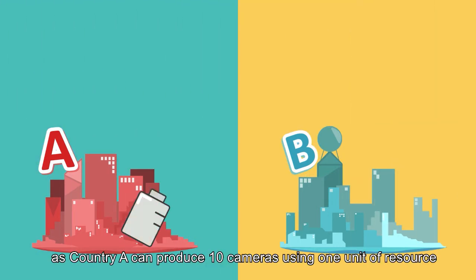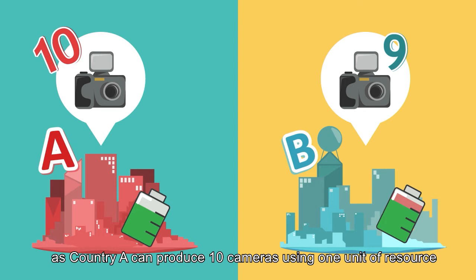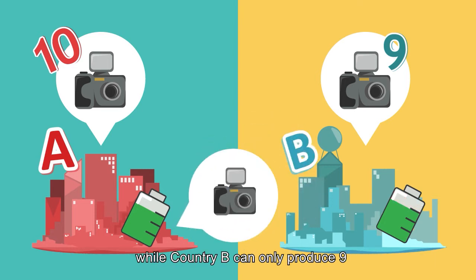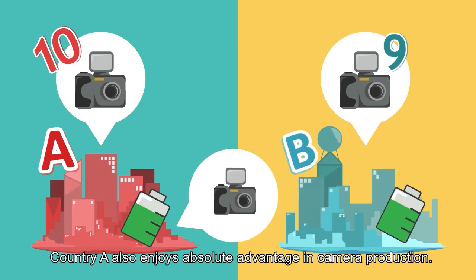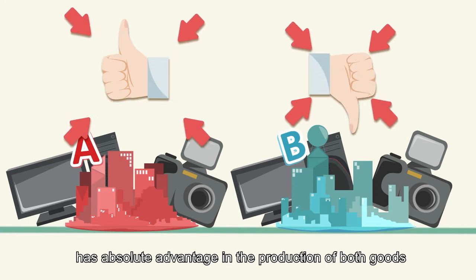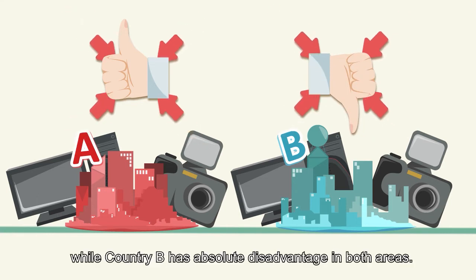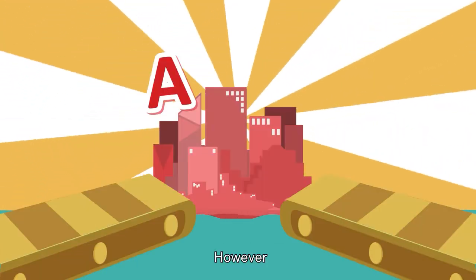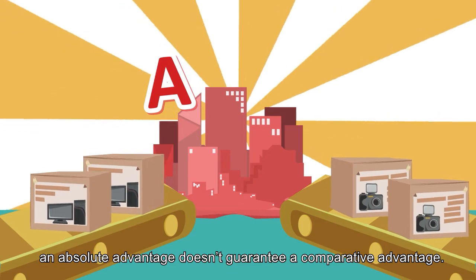Similarly, as country A can produce 10 cameras using 1 unit of resources while country B can only produce 9, country A also enjoys absolute advantage in camera production. In this example, we can see that country A has absolute advantage in the production of both goods, while country B has absolute disadvantage in both areas. However, an absolute advantage doesn't guarantee a comparative advantage.